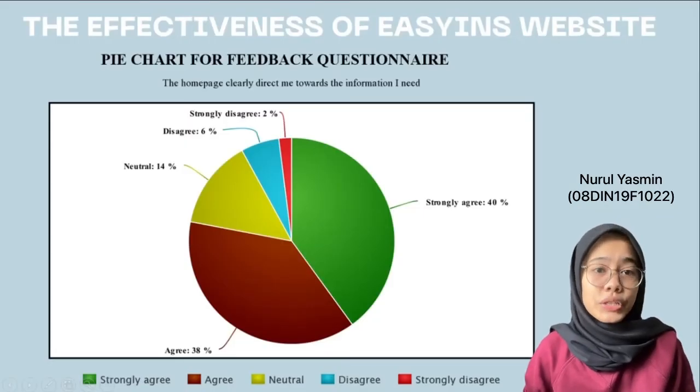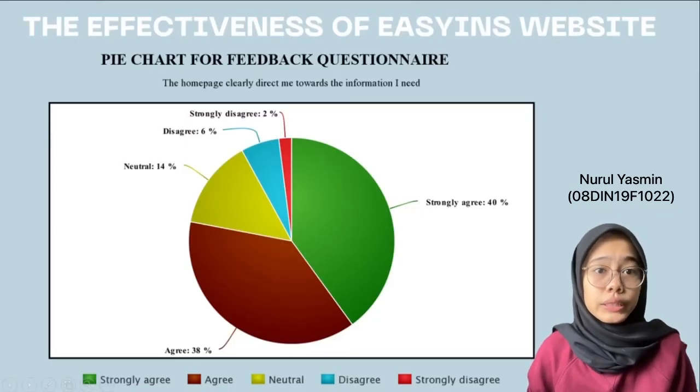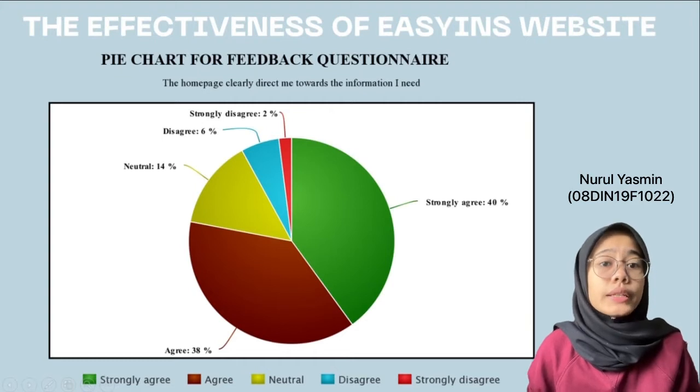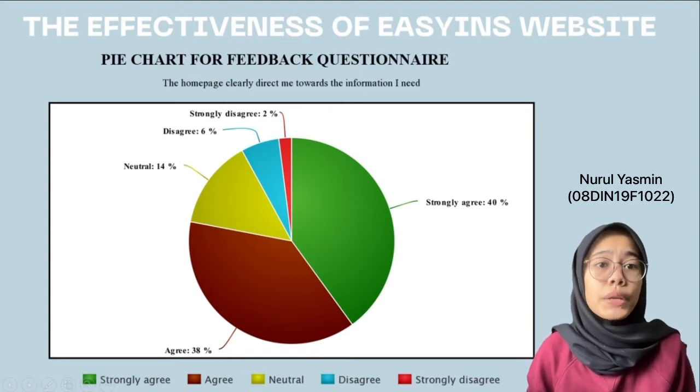So this is the pie chart that represents the data that we already collected from the feedback questionnaire. The statement for this graph is, the homepage clearly directs me toward the information I need.